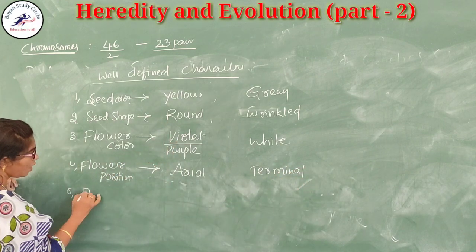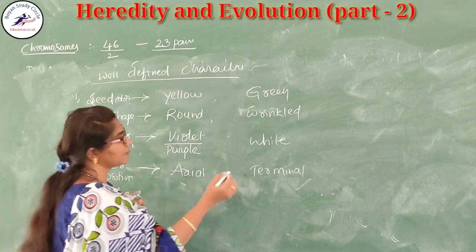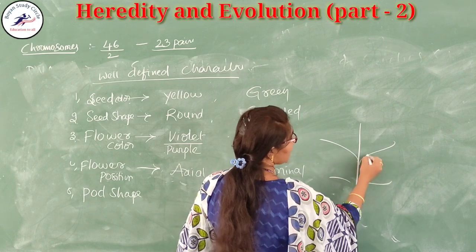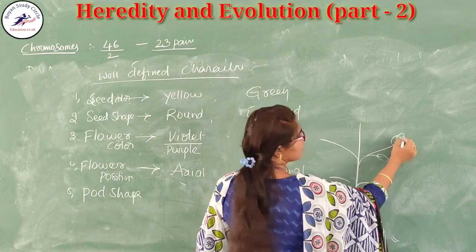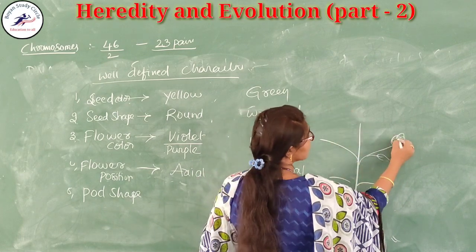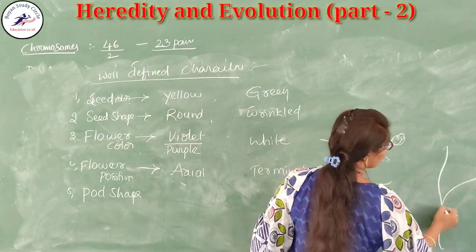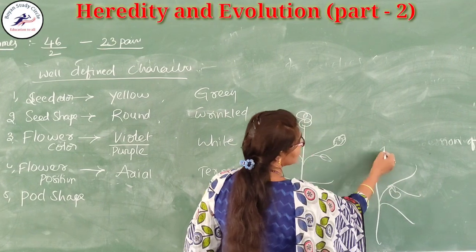Next one is the pod shape. What is meant by the pod here? This is the plant. Here it produces flowers at the axial position. This is the terminal. Another plant produces the flowers at the axial position.